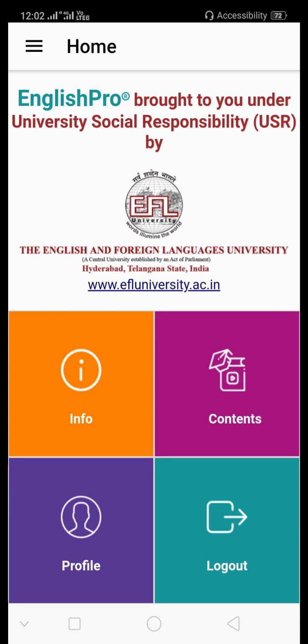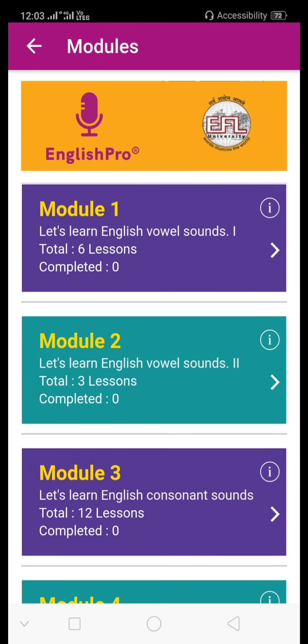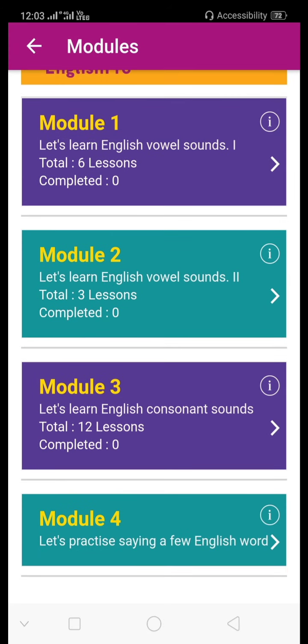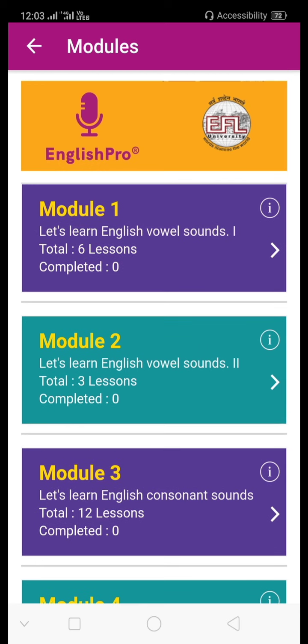After login, the home page will open like this, where you can see the information about the university and about the application, and what content is available. You will go through module 1, module 2, module 3 and module 4. In module 1, you will be learning about English vowel sounds. There are 6 lessons.